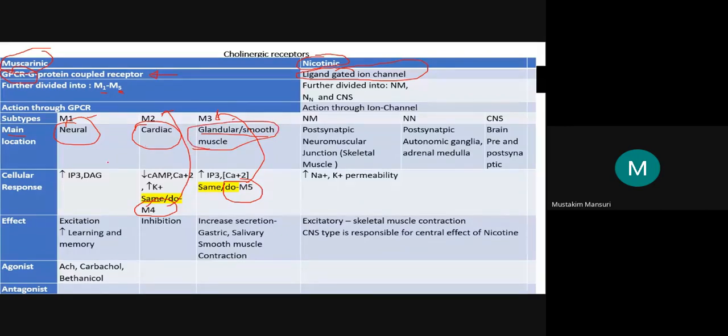Now the cellular responses, what kind of changes we will observe here. When you stimulate the M1 neuronal receptors, there will be an increase in IP3 and DAG.